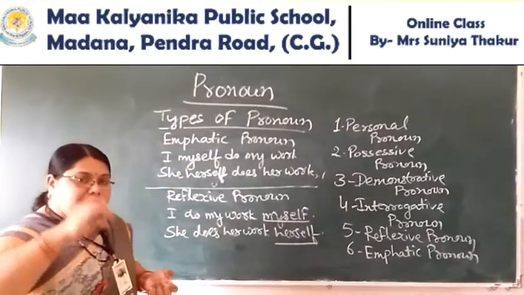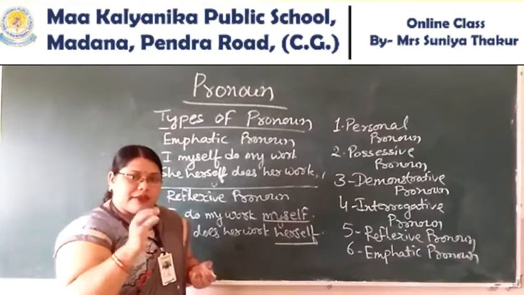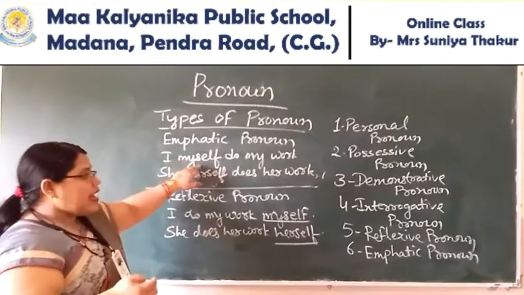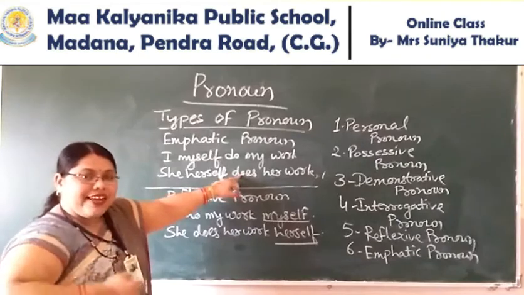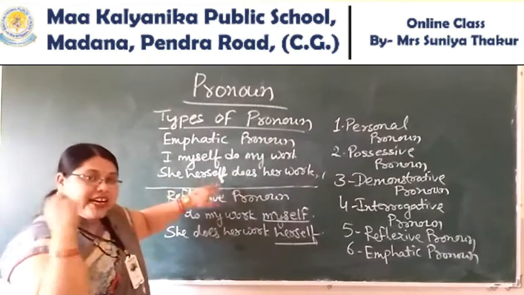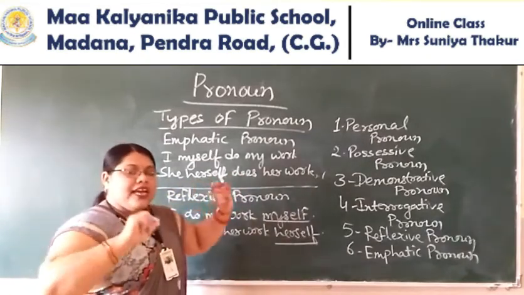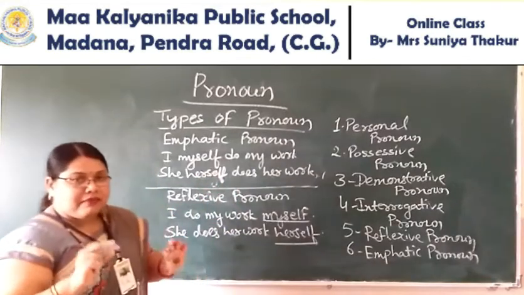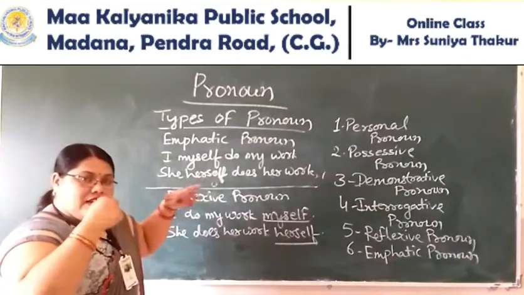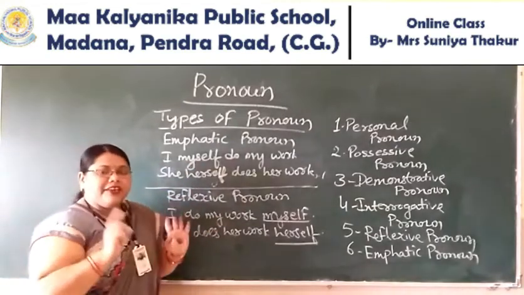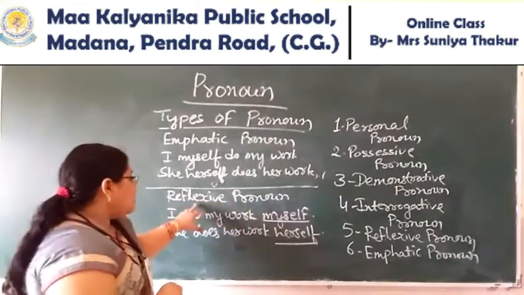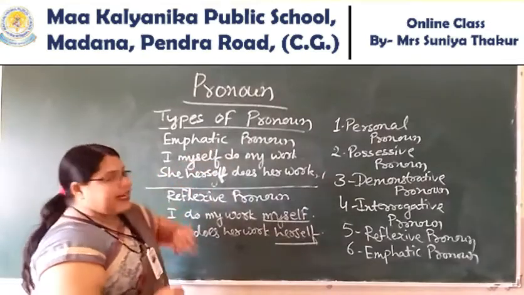It means giving stress to the subject. Like that, I myself do my work. It is giving stress to the subject. She herself does her work. Means it is giving stress to the subject. That is the only difference between reflexive pronoun and emphatic pronoun.